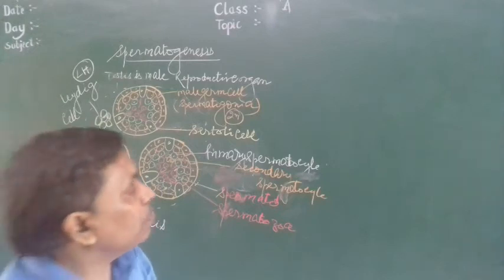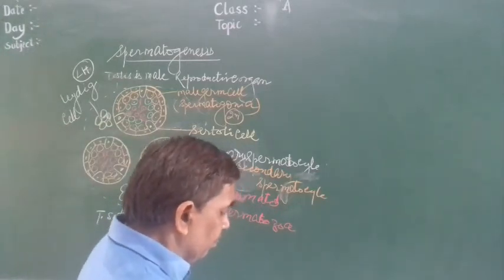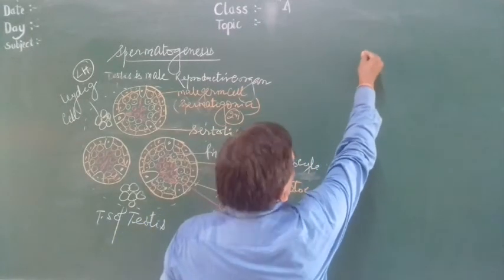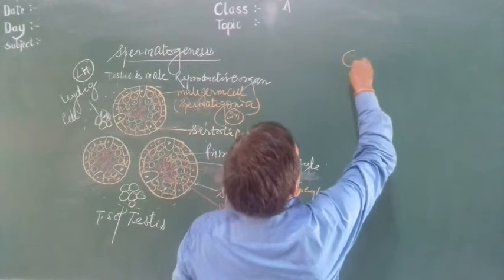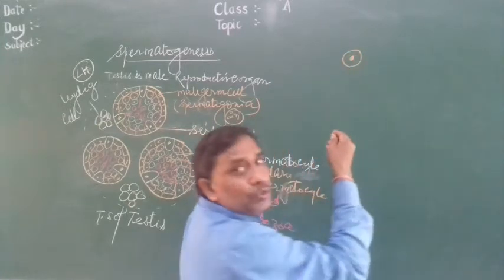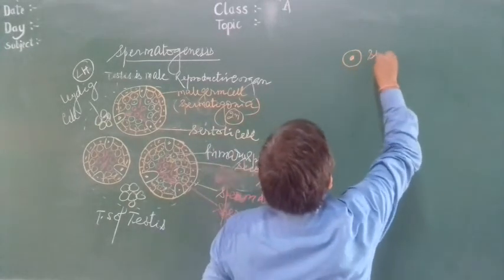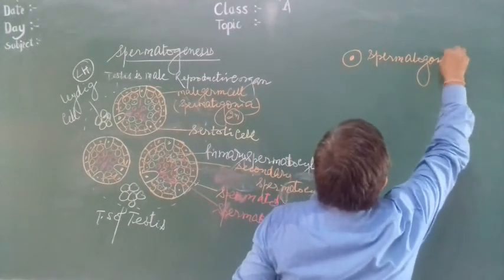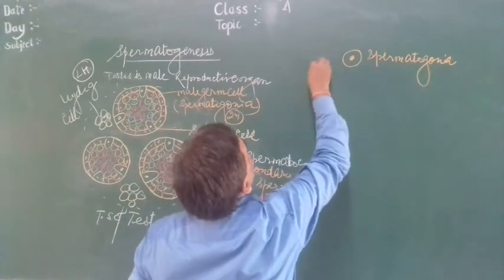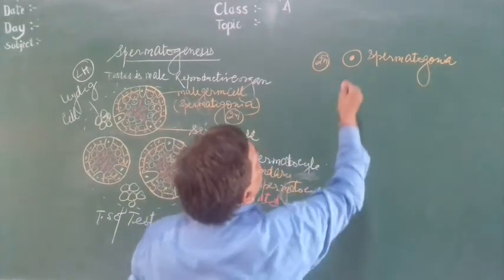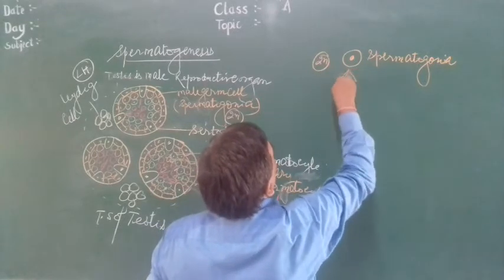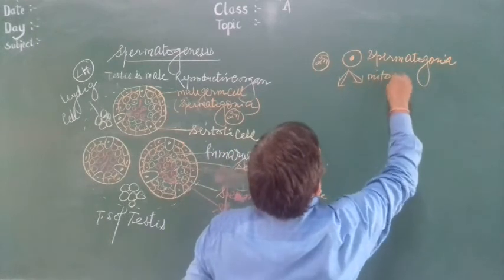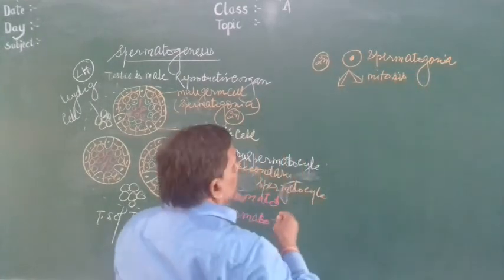Suppose here is the spermatogonia, 2n. This spermatogonia is 2n, diploid. It undergoes mitosis division.